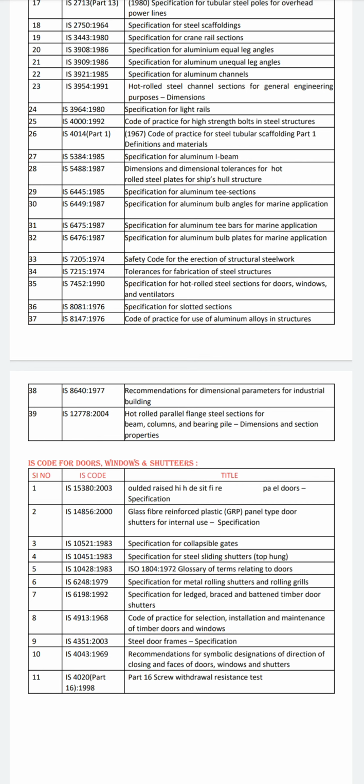So this is our IS codes all over in civil engineering. Thank you.